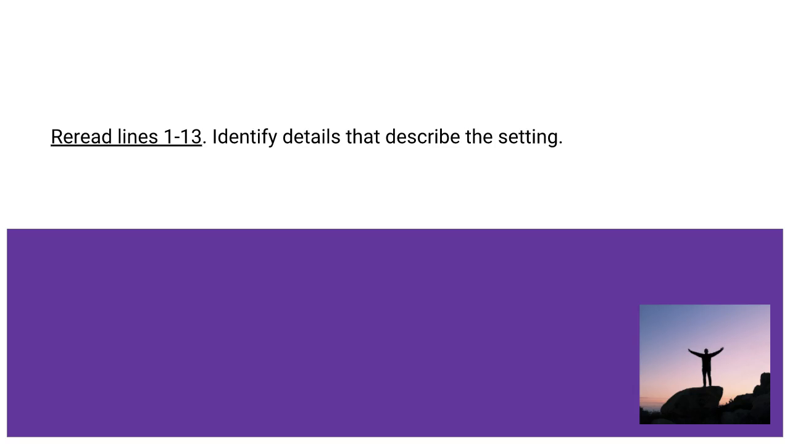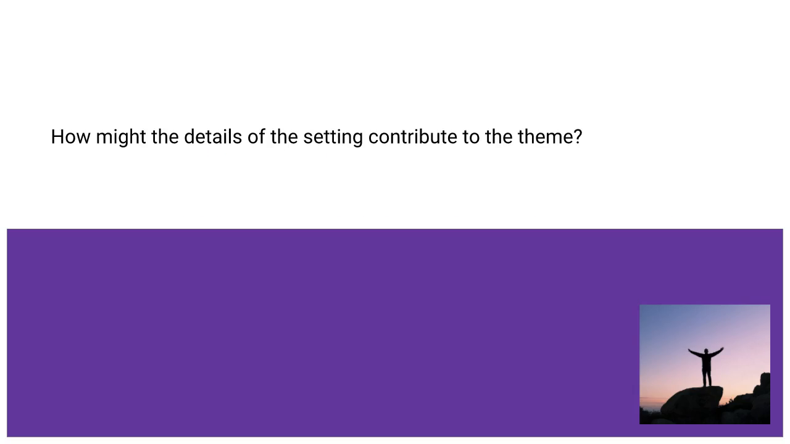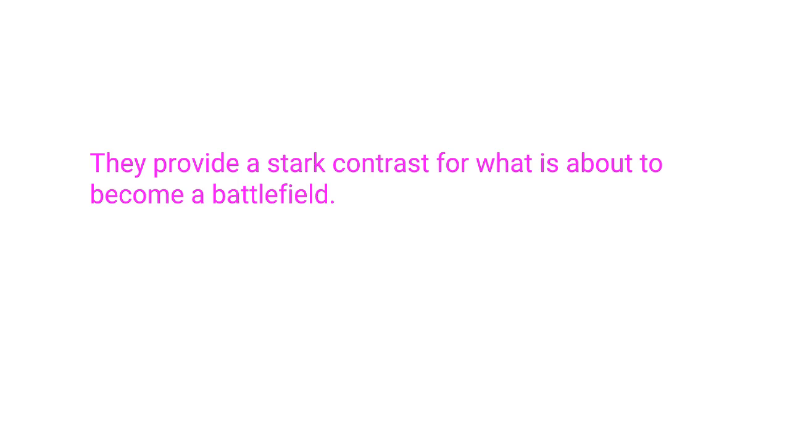Reread lines 1 through 13. Identify details that describe the setting. Pause while you think. The time is in the April night. The place is in a peach field near the Owl Creek, not far from the church at Shiloh. How might the details of the setting contribute to the theme? Pause while you think. They provide a stark contrast for what is about to become a battlefield.